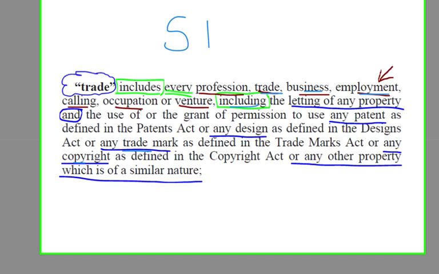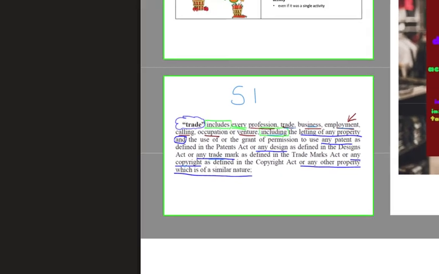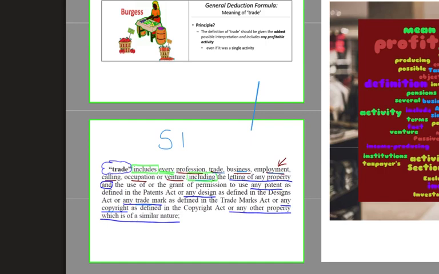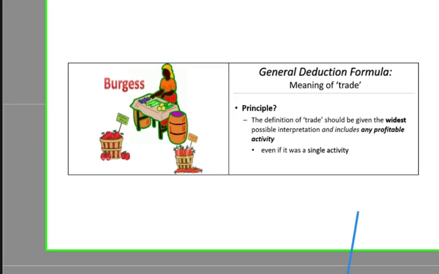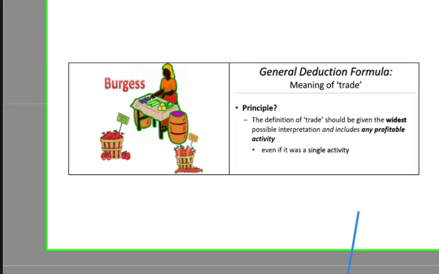So you'll see that this definition is really, really wide, and this is also confirmed by the court case that is associated with trade, Burgess, because the Burgess principle said that the definition of trade should be given the widest possible interpretation, and it includes any profitable activity, even if it was a single activity.